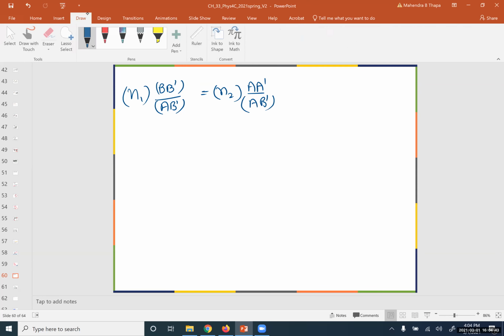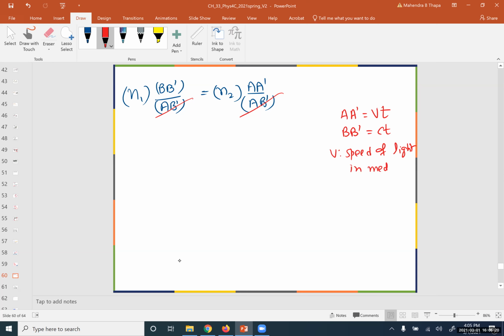Okay, so we can cancel this and that, but we know A'A will be in the medium, so we can write it as v times t, and BB' will be equal to c times t, because you see here that v is the speed of light, taking a particular color, say yellow, speed of light in medium 2. So say for example it is glass or water.